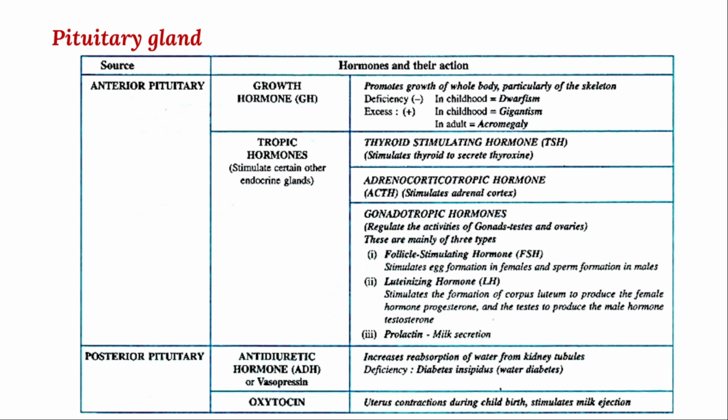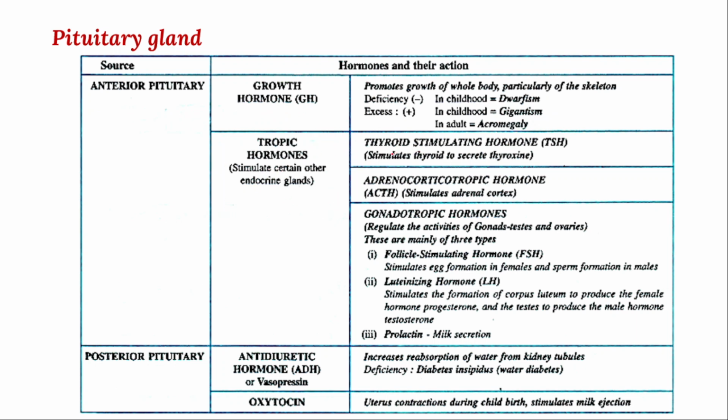These are the hormones of the pituitary gland, the anterior pituitary, which gives different types of hormones. First one is growth hormone, deficiency of which will lead to dwarfism, gigantism, and acromegaly. And then trophic hormones stimulate other endocrine glands.